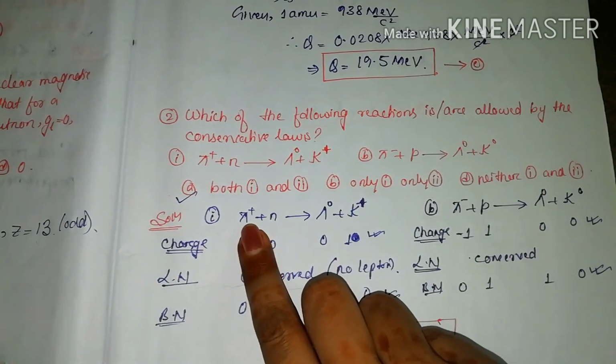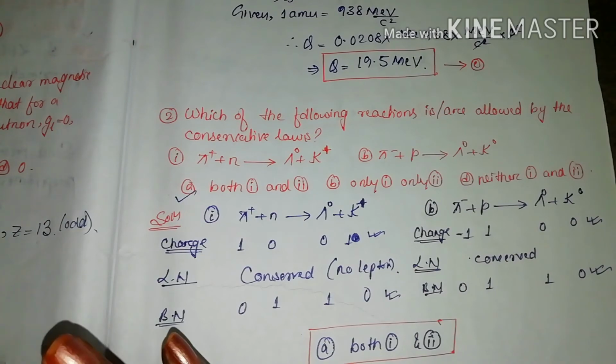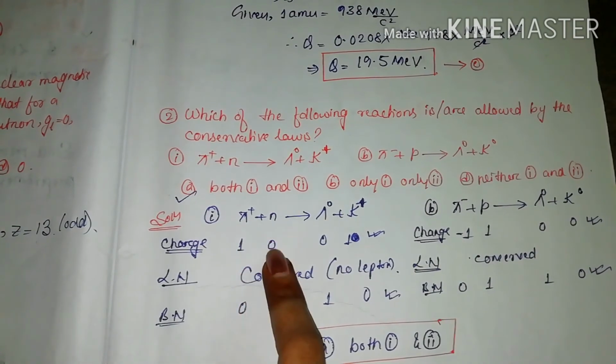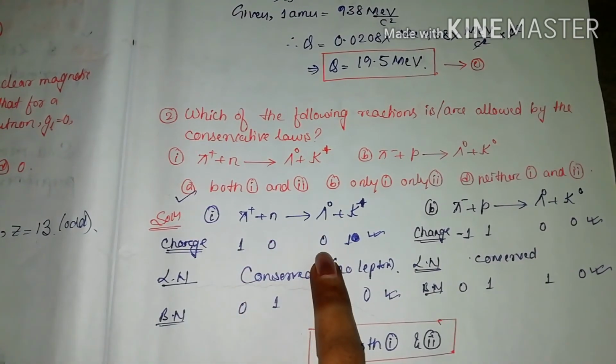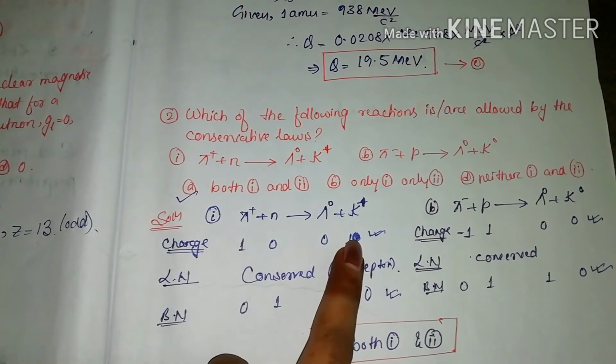So the first one is pi positive plus n. First we will check the charge, then the lepton number, then the baryon number. These are the basic conservation laws, and this will help us check whether these reactions are allowed or forbidden. So first is the charge. Here the charge is 1, for neutron it is 0, for pi it is 0, for this K positive it's 1, right? So you can see the charge is conserved.